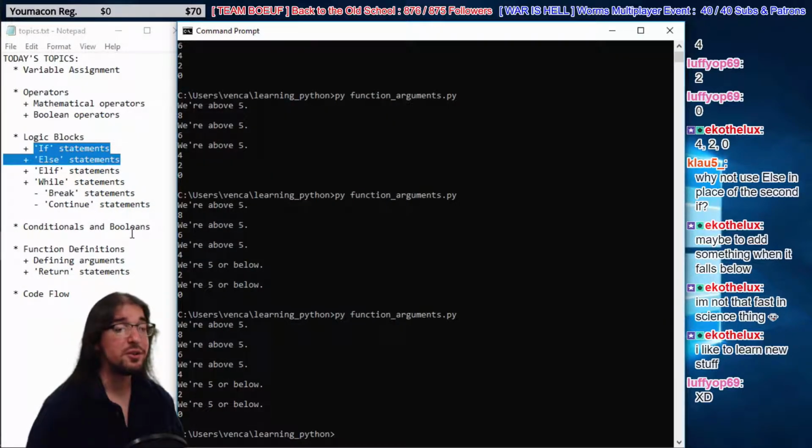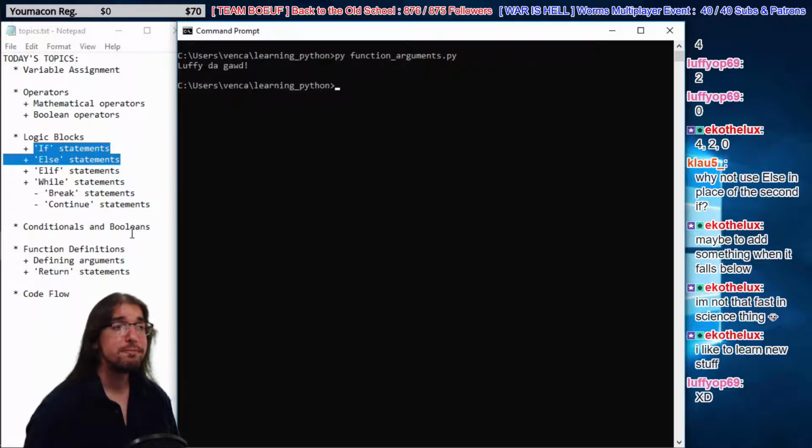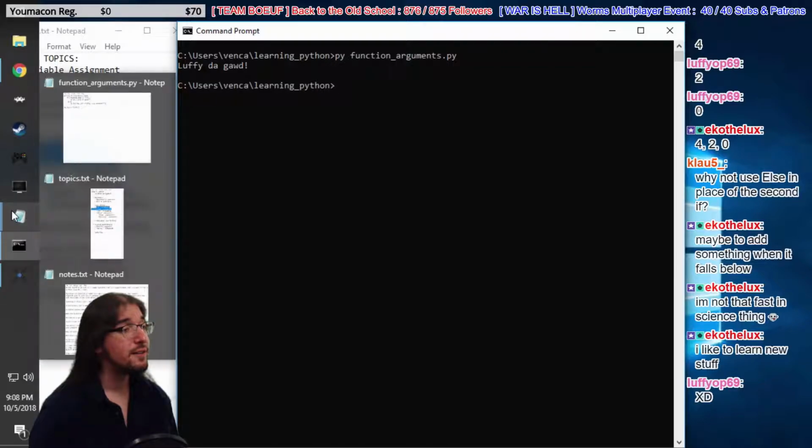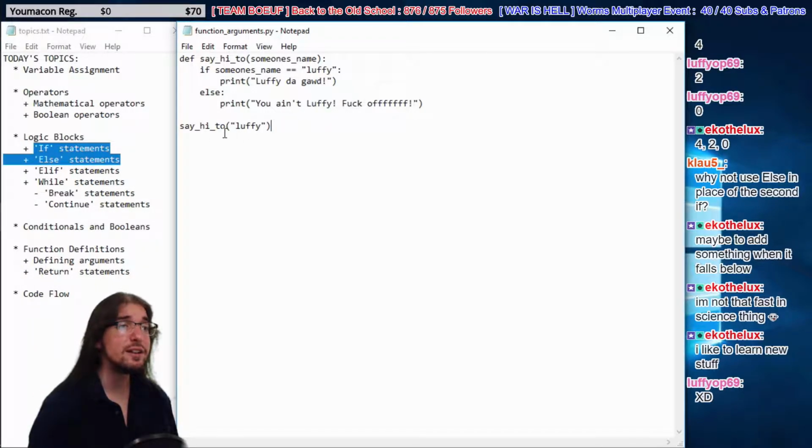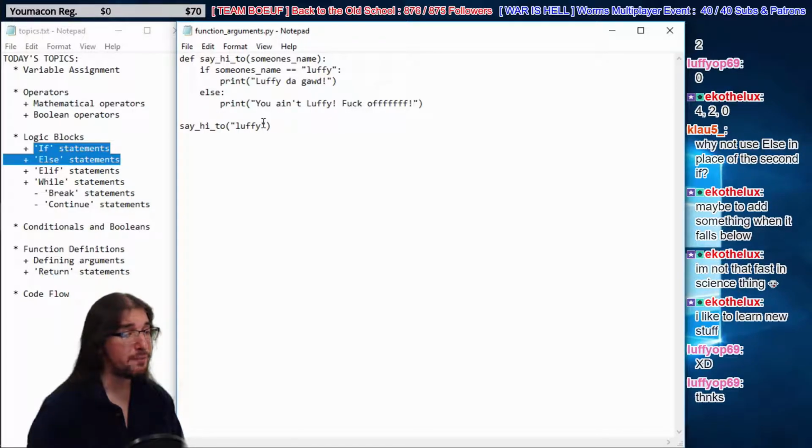Okay, so I'm going to clear the screen here. Run this program. Luffy to Goud. Okay, cool. Because we're saying hi to Luffy. It does a test, right? We feed in Luffy as our argument. So we defined our function here. It has one argument, someone's name. We fed that as Luffy. If someone's name is equal to Luffy, print off Luffy to Goud. Otherwise, else, print, you ain't Luffy, fuck off. Let's try this. Let's try Vencabot.